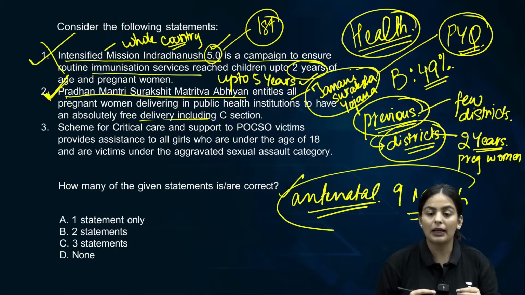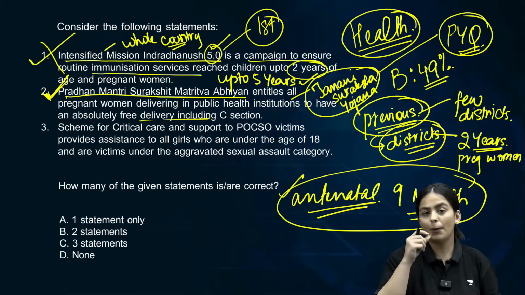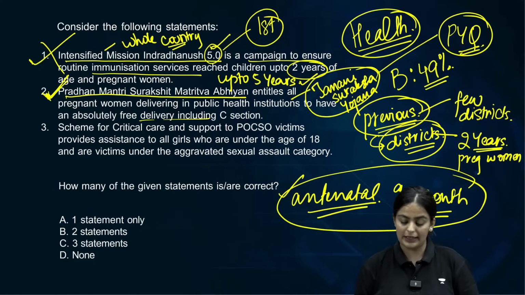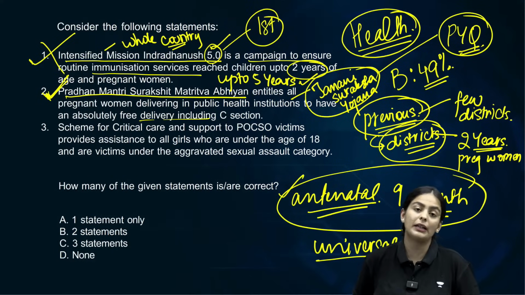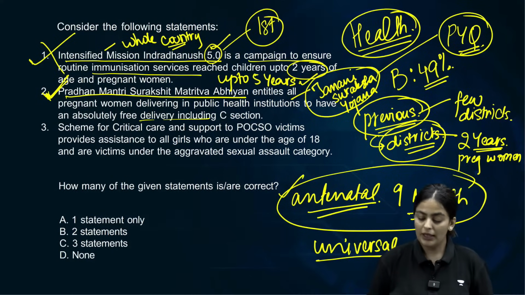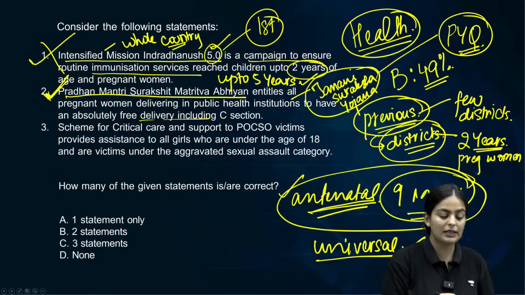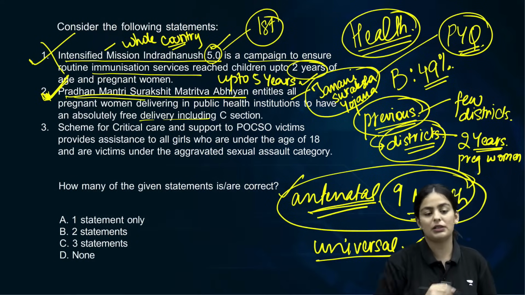Is it universal? Any woman can do that irrespective of the particular income bracket, etc. Yes. So it is universal. Clear about two facts, that it is universal. All pregnant women can get their antenatal checkups on the 9th of every month. That is the scheme, and this is what Pradhan Mantri Surakshit Matritva Abhiyan is.